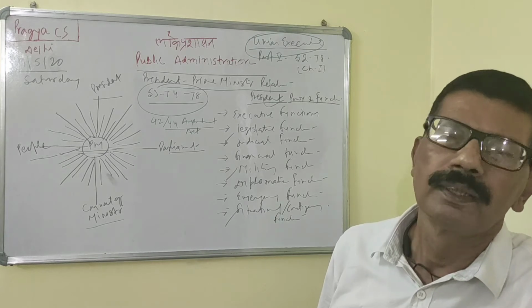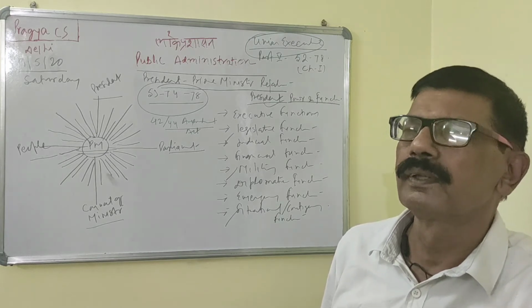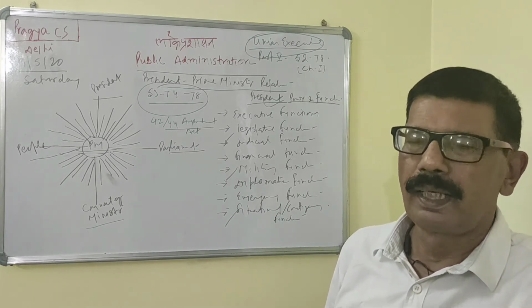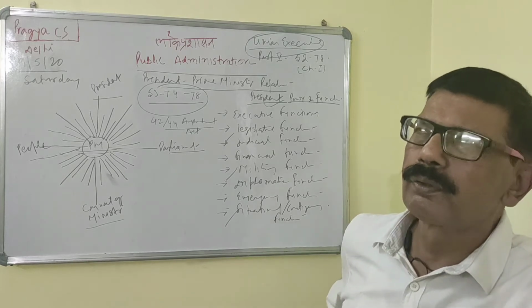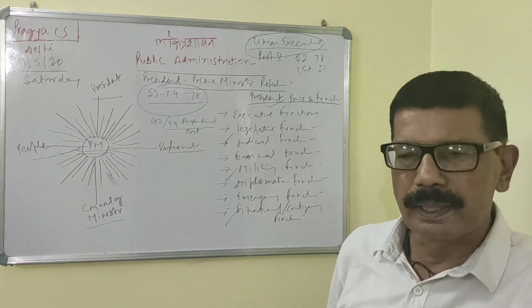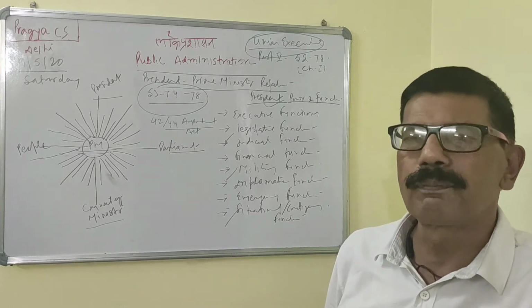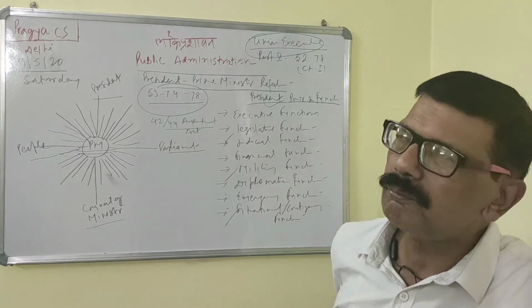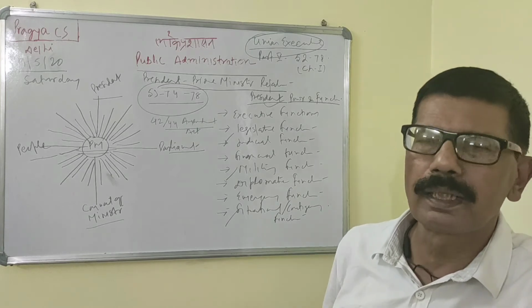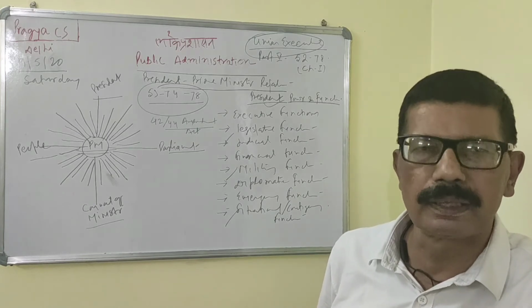Article 75 deals with the appointment of the Council of Ministers and its service conditions. The Prime Minister is appointed by the President, and on the advice of the Prime Minister, the President appoints other ministers. The ministers continue in office during the pleasure of the President.